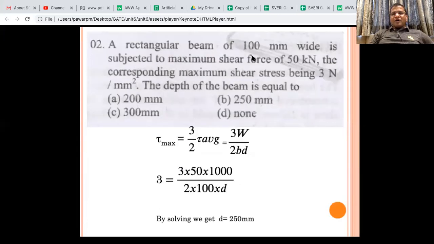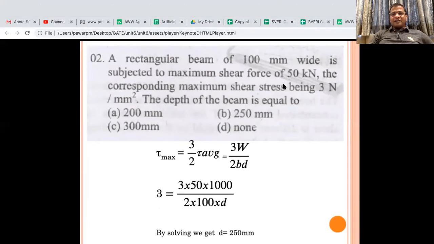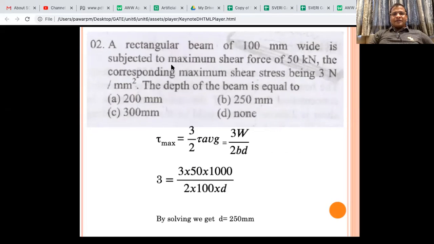A rectangular beam of 100 mm width is subjected to maximum shear force 50 kilonewton, the corresponding maximum shear stress being 3 Newton per mm square. The depth of beam is equal to, so which is given, rectangle. So what is the formula? Tau max equal to 3/2 tau average. So what is tau average? Load divided by cross section area. Load is W and cross section area is B D.